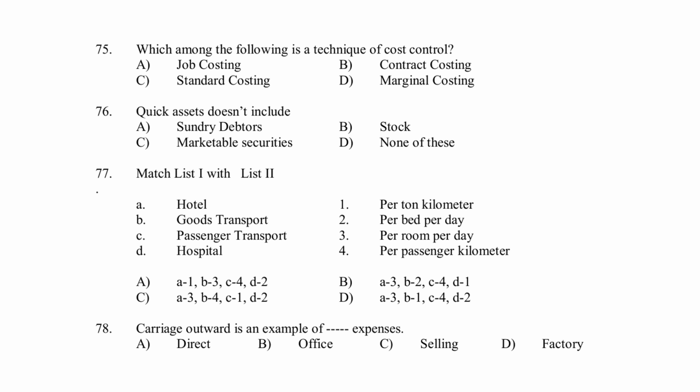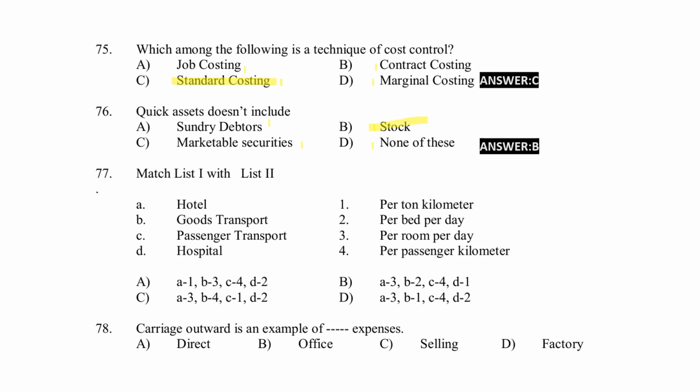Next, which among the following is a technique of cost control? Job costing, contract costing, standard costing, marginal costing. Right answer for the question is option C, standard costing. Asset does not include sundry debtors, stock, marketable securities, none of these. Right answer for the question is option B, stock.